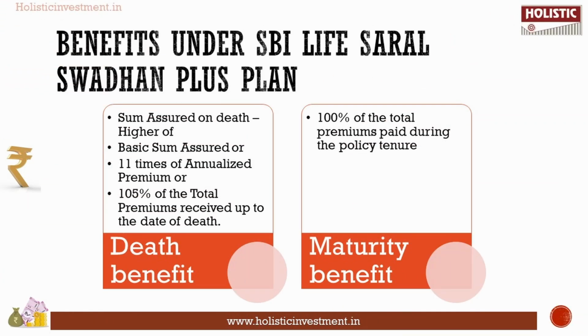Now let us look at the benefits under SBI Life Saral Swadhan Plus. First, death benefit. In the unfortunate event of death of the life assured, the sum assured on death will be payable to the nominee in lump sum. Sum assured on death will be the higher of basic sum assured or 11 times the annualized premium or 105% of total premiums received up to the date of death. Next, maturity benefit. On survival of the life assured till the end of the policy term, 100% of total premiums paid during the policy tenure shall be paid in lump sum.